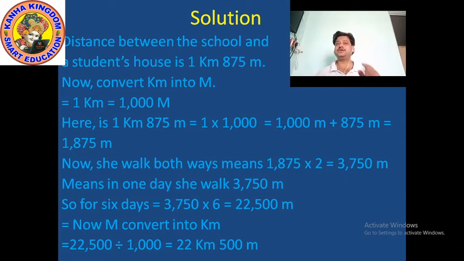So what is the hint? First you have to convert kilometer into meter. Okay, and you all know 1 kilometer equals how much? 1,000 meter, that is 1000 meter.